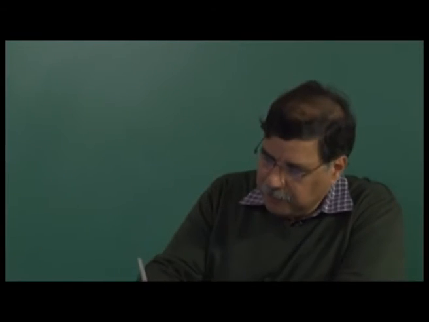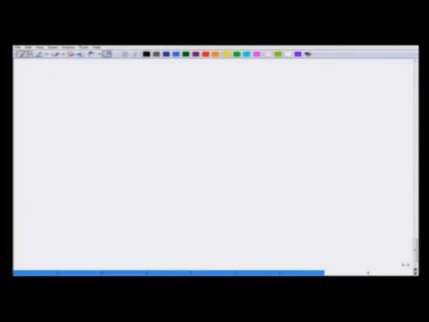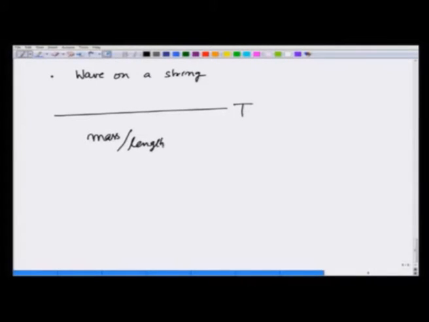As example 1, I take a wave on a string. That is, there is a string which has tension T in it and its mass per unit length is equal to mu.